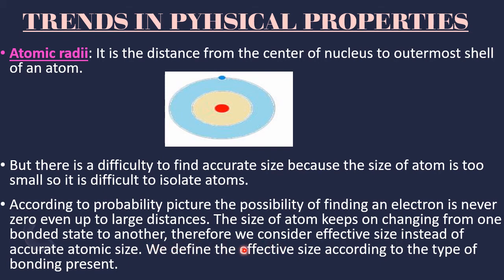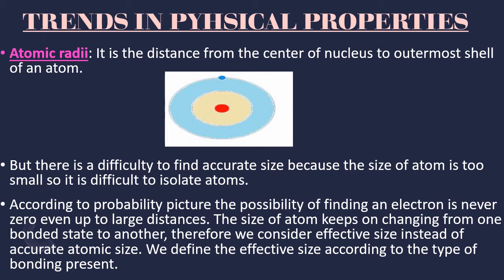We define the effective size according to the type of bonding present. That means, according to the de Broglie equation and the Heisenberg uncertainty principle, the probability of finding an electron from the nucleus is anywhere, but 90% where it is available, that is the orbital. Even beyond that we can find the electron. So finding the exact last point of that orbital is very difficult. That's why we take the concept of orbital from Heisenberg, and that last imaginary line to the center of the nucleus is the radius of an atom.